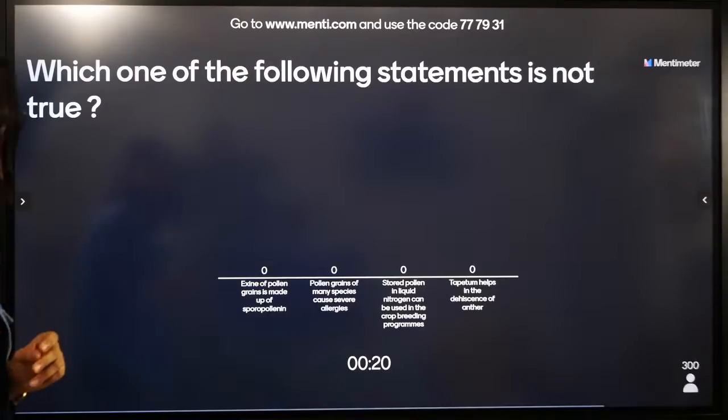Which one of the following is not true? चलिए, not true.